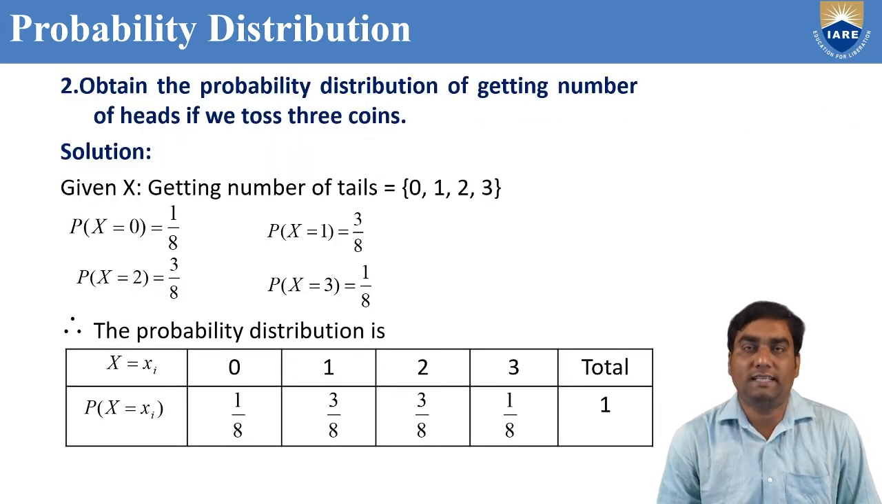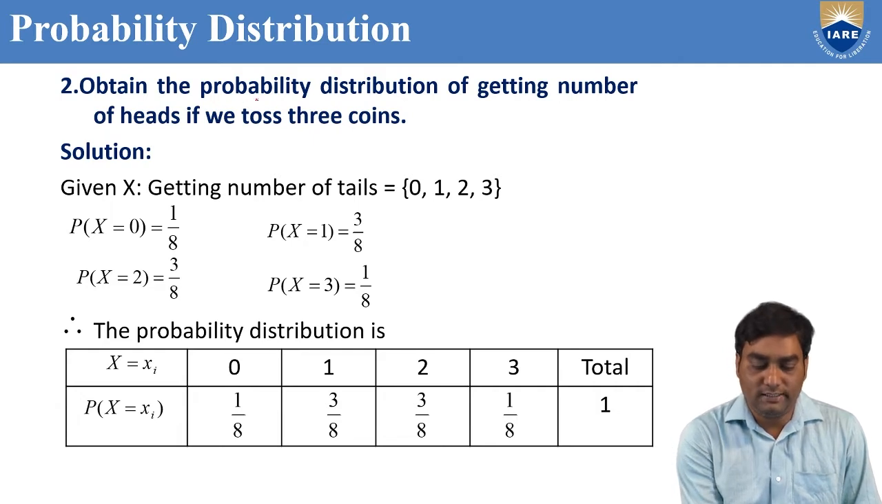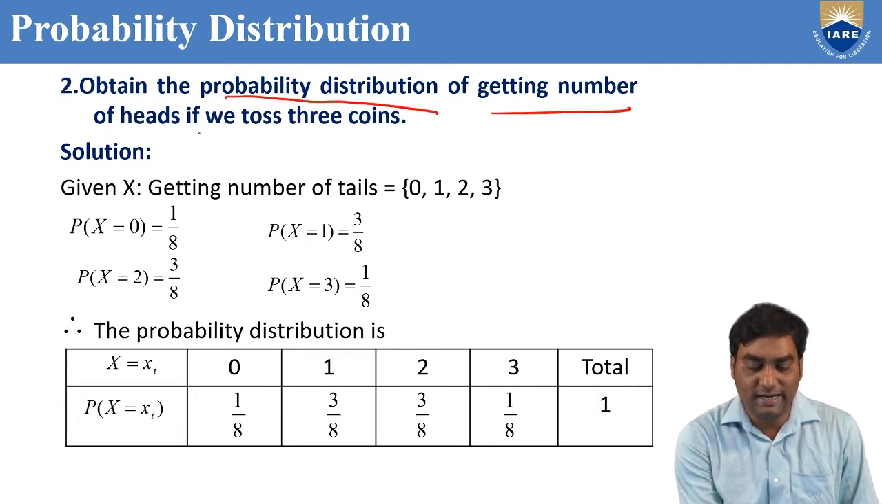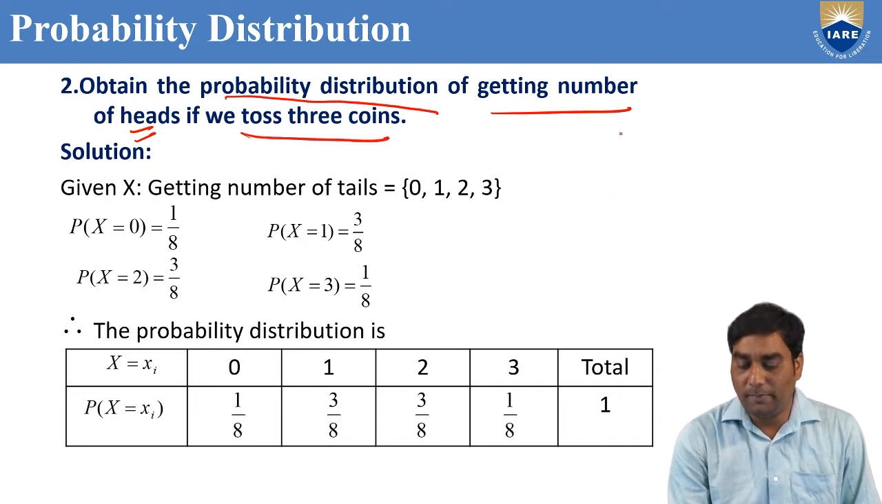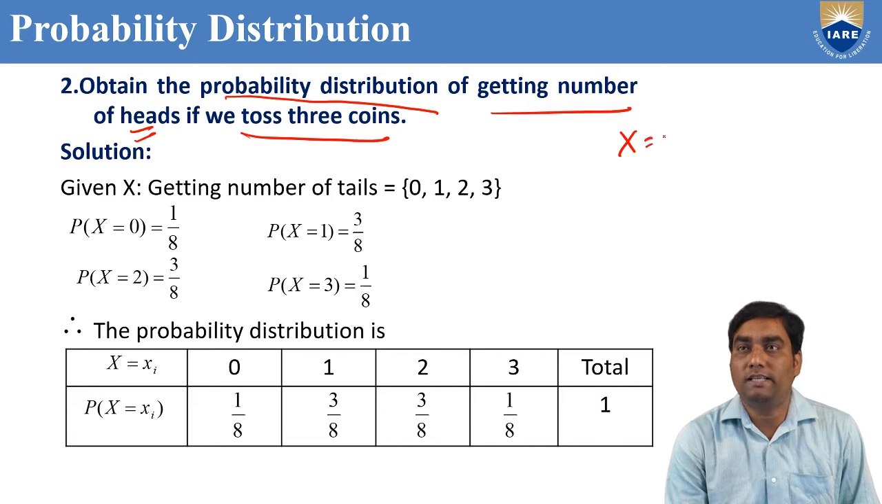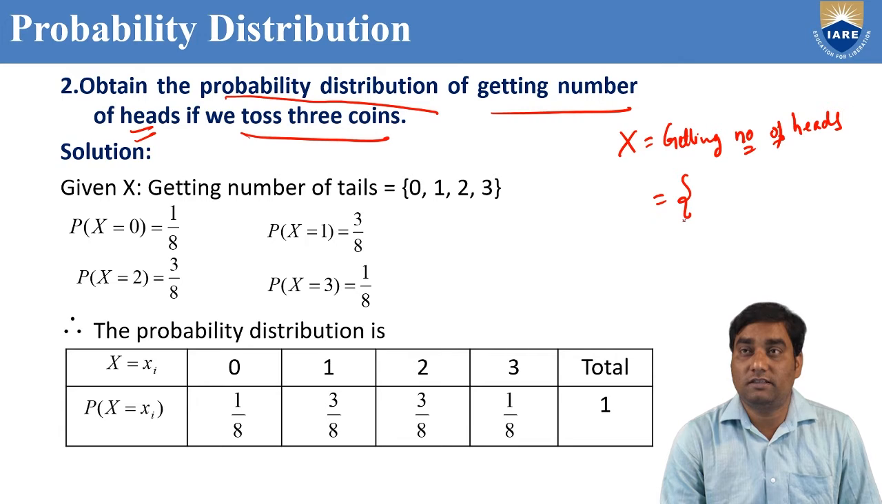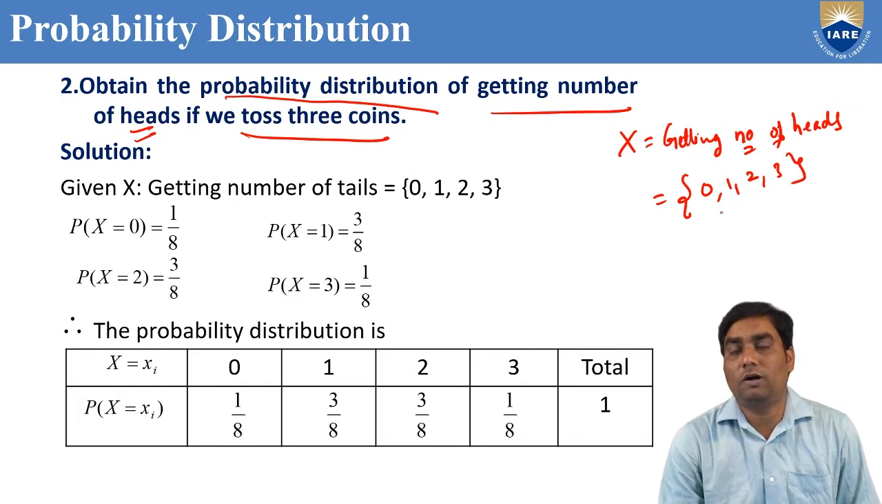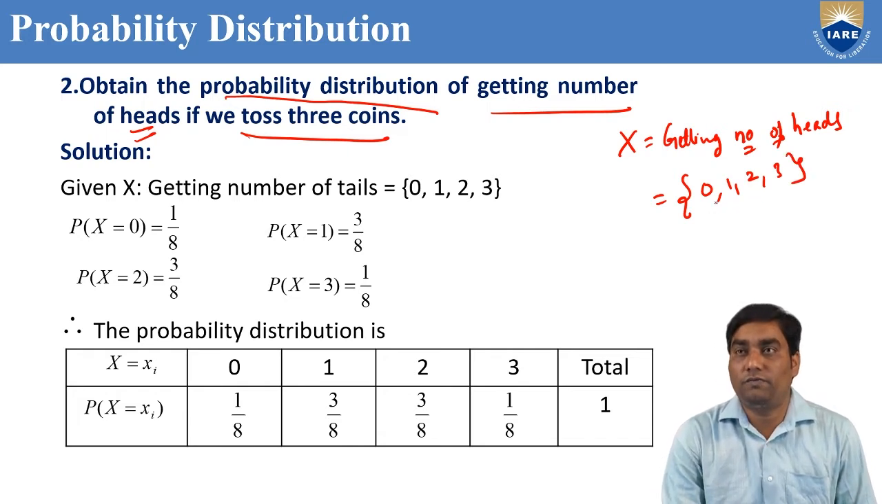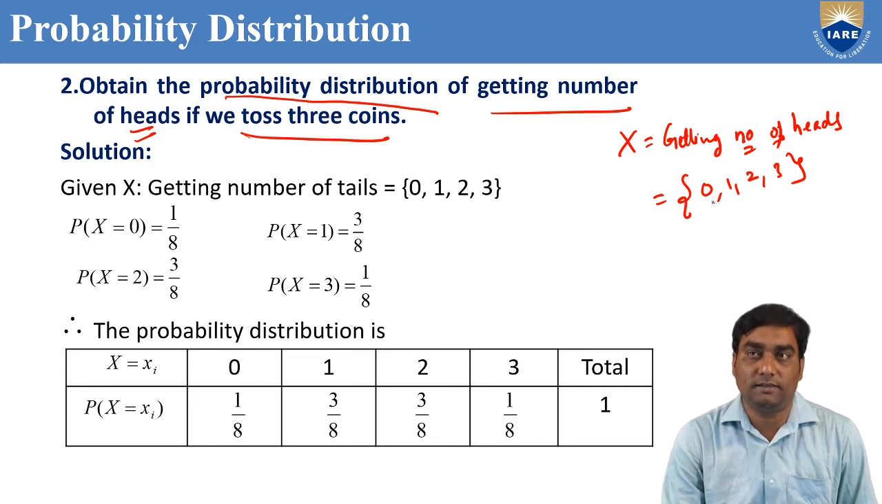Similarly, if I take another example, obtain the probability distribution, but getting number of heads here. If we toss 3 coins, capital X is the random variable. What is the random variable? Getting number of heads. How many heads? If we toss 3 coins, maybe 0 heads, or 1 head, or 2 heads, or 3 heads. Only 4 options are there. We never get 4 heads because total coins are 3.